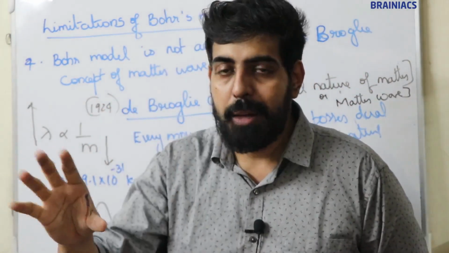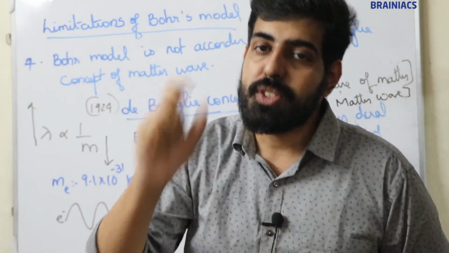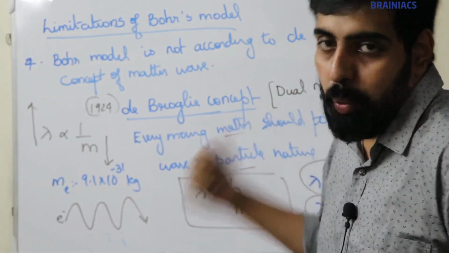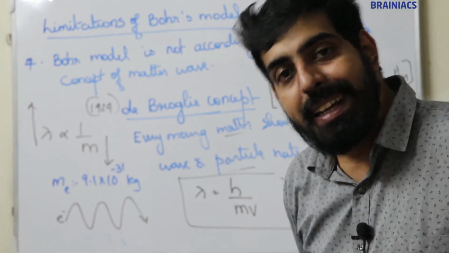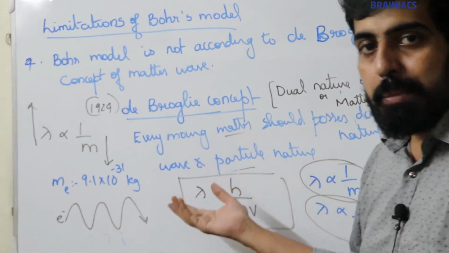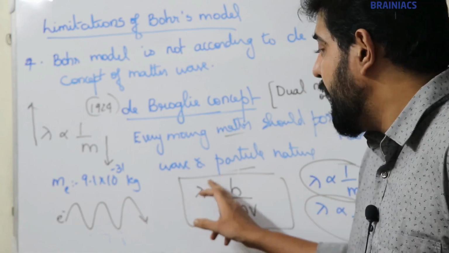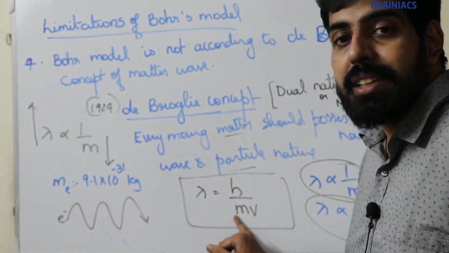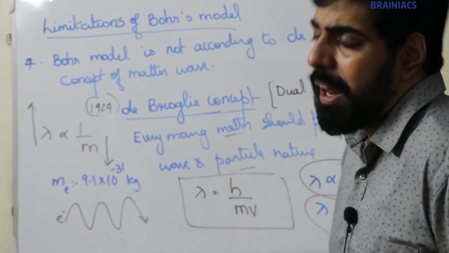Matter always possesses particle nature. But when a matter is moved, then it possesses wave nature. This is what de Broglie explained in his theory. Every moving matter possesses dual nature, wave nature and particle nature. And he derived an equation; we are not concerned about the derivation, and the equation is lambda is equal to h by mv. Lambda is the de Broglie wavelength, m is the mass of the matter, v is the velocity of the matter, h is Planck's constant.